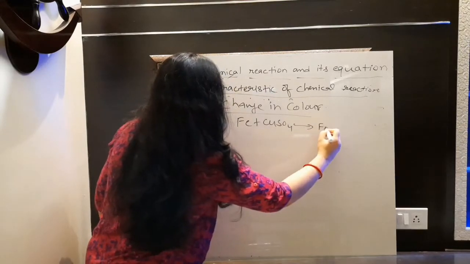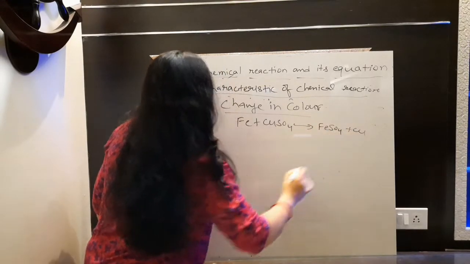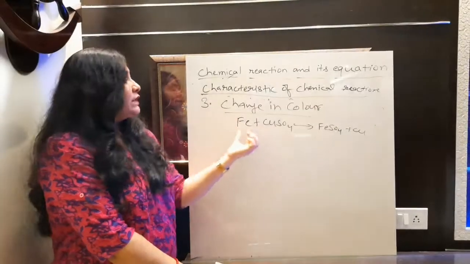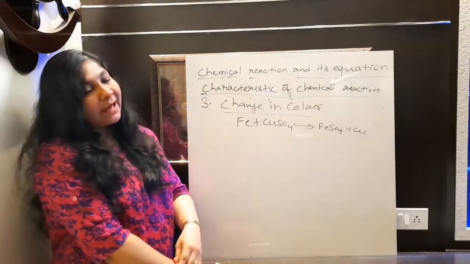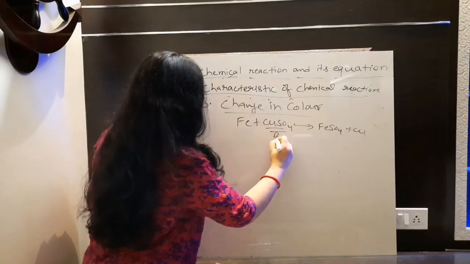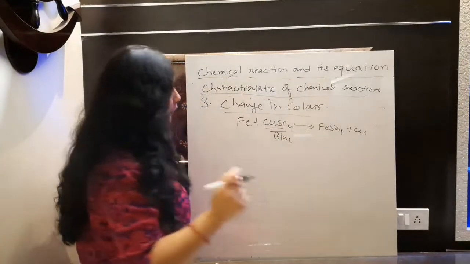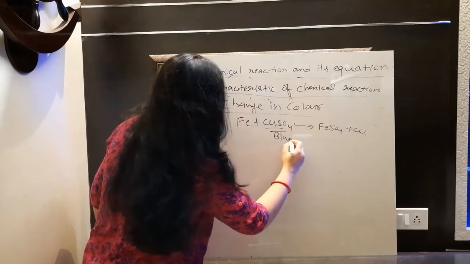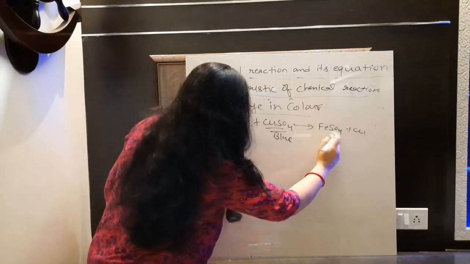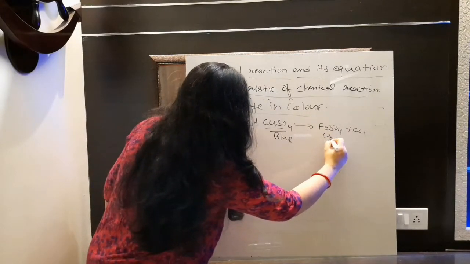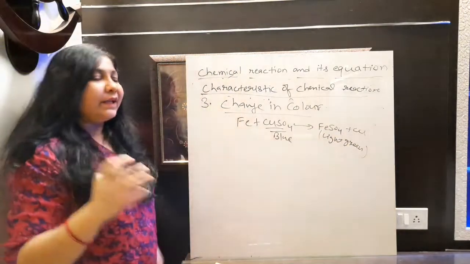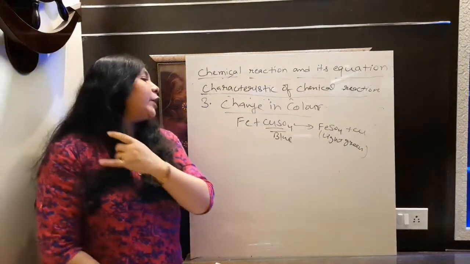What will it form? It will form iron sulfate and copper will get separated. Why? Because we know copper is less reactive than iron, so iron will substitute it and will form iron sulfate and copper will get separated. Fine. We need to learn the color here. The color of copper sulfate is blue. It is blue in color. Always remember, okay? And now what did we see here? In the solution, in the reactant, the color of copper sulfate is blue. After the reaction, you will observe that the color will change to green, quite like light green. So this is the reaction in which we are observing a change in color.